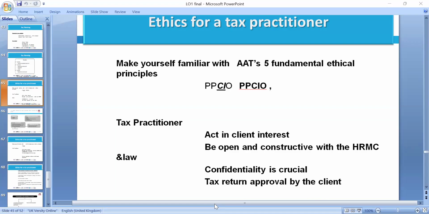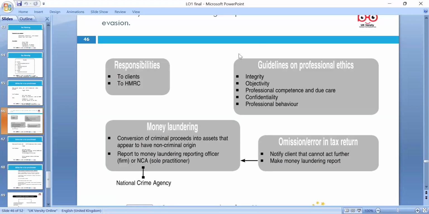So in this lesson we're going through very basic stuff. We're looking at the Finance Act here. So in any Finance Act, we're looking at tax planning being legal, and tax avoidance.